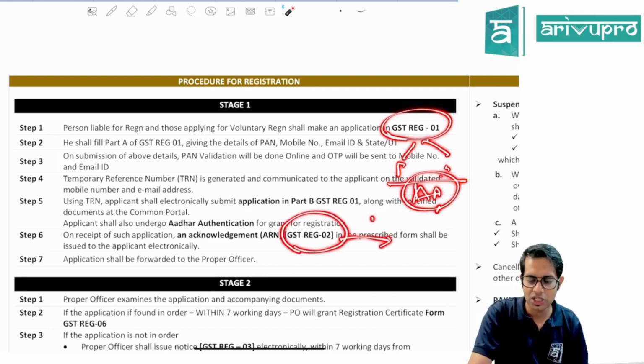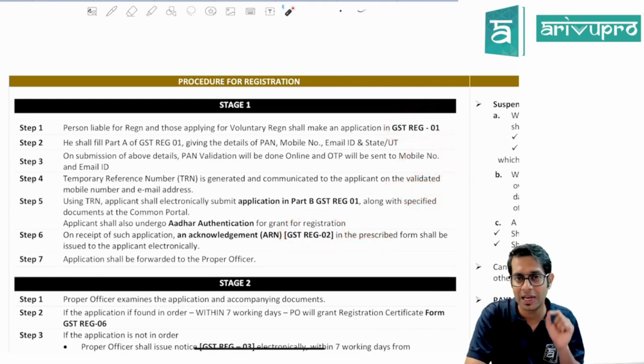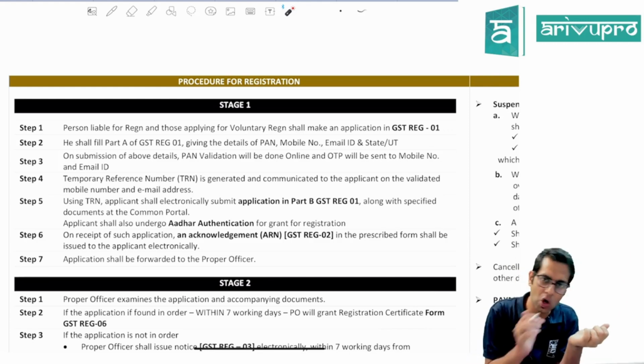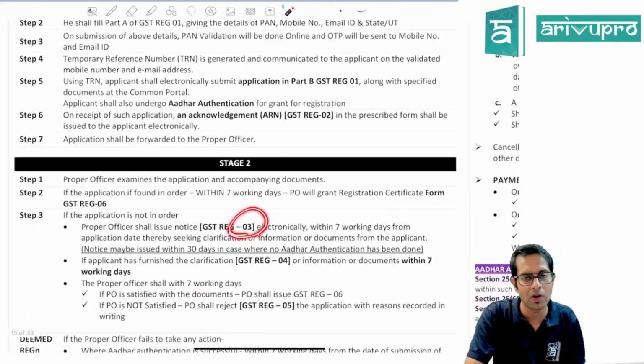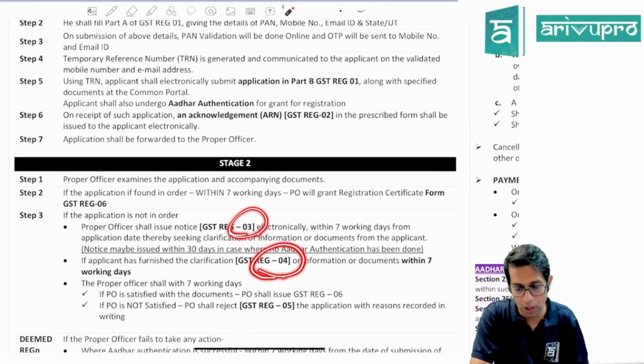Once the application is submitted to the proper officer, he has 7 working days to check your application and respond to you. Either he will accept the application or he will ask for clarification. If he asks for clarification, he will give an order in GST REG03. You will have to respond to that clarification order in GST REG04, replying to whatever is asked.